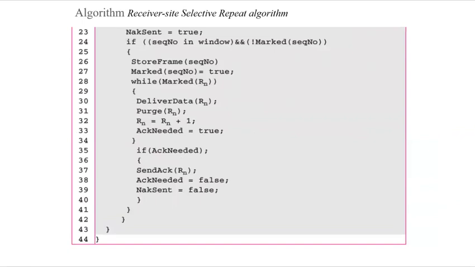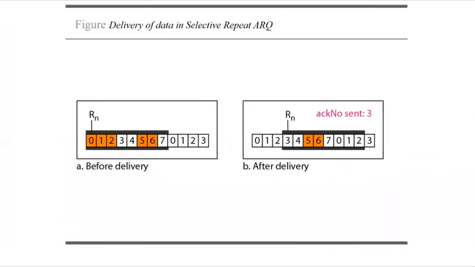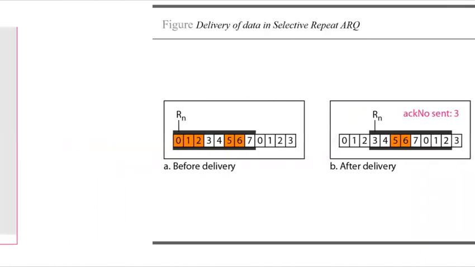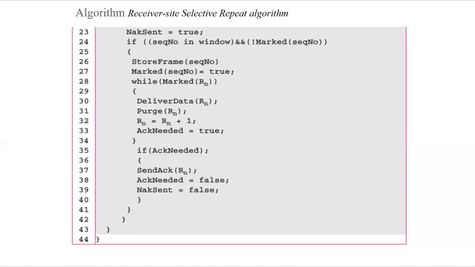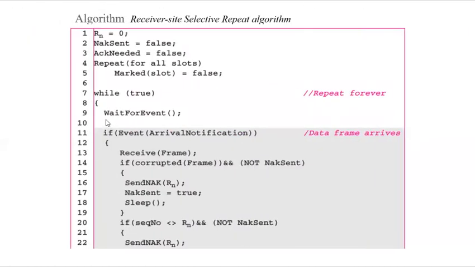So now we will have to see the delivery of the data. For the delivery of the data in the case of selective repeat ARQ, in order not to overwhelm the other side with negative acknowledgements, we use a variable called NAK send, that is, negative acknowledgement send.